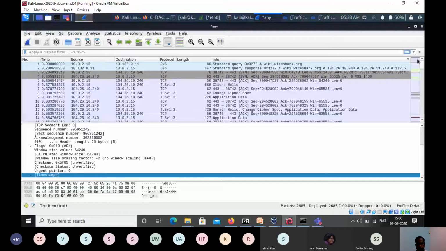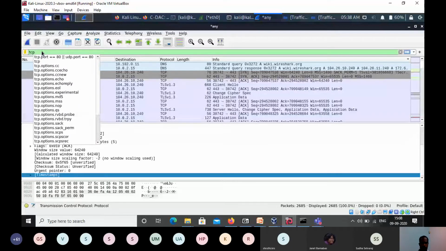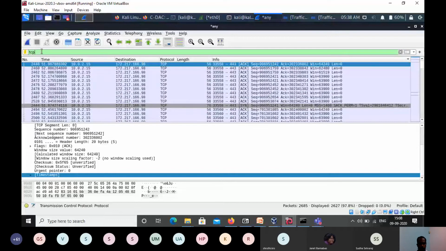So if you want to see the three-way handshake happening in the TCP, we can apply a filter in Wireshark. So I'll just give tcp. So it will apply a TCP filter. Okay. So the TCP traffic filter is done. So now it will show only the TCP traffic.